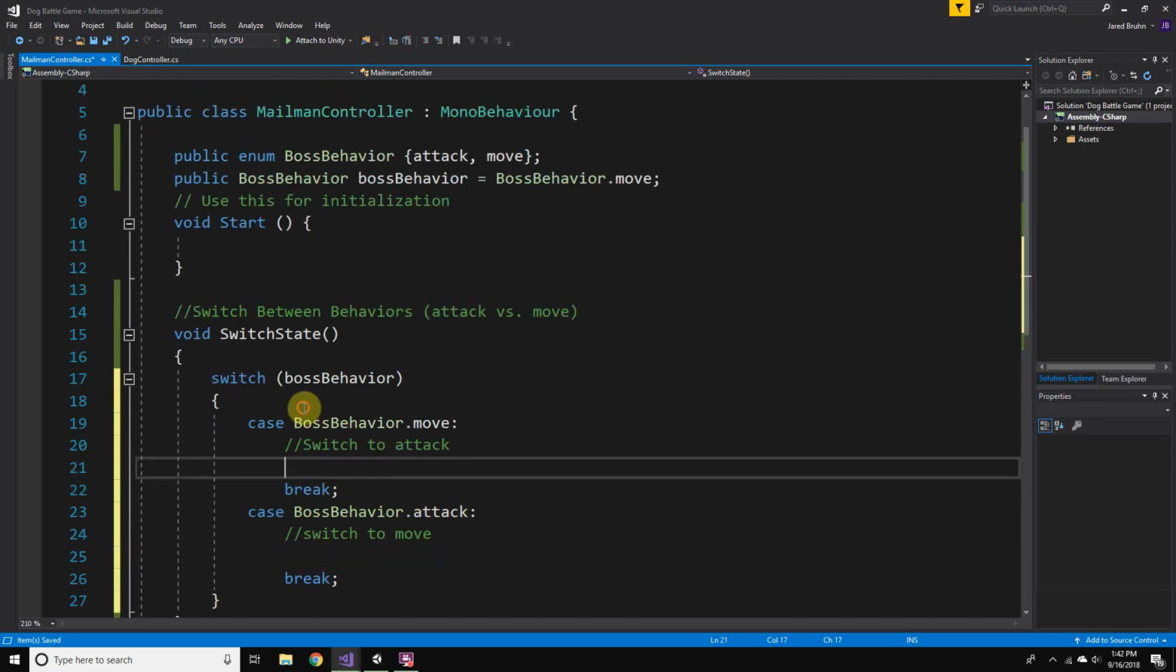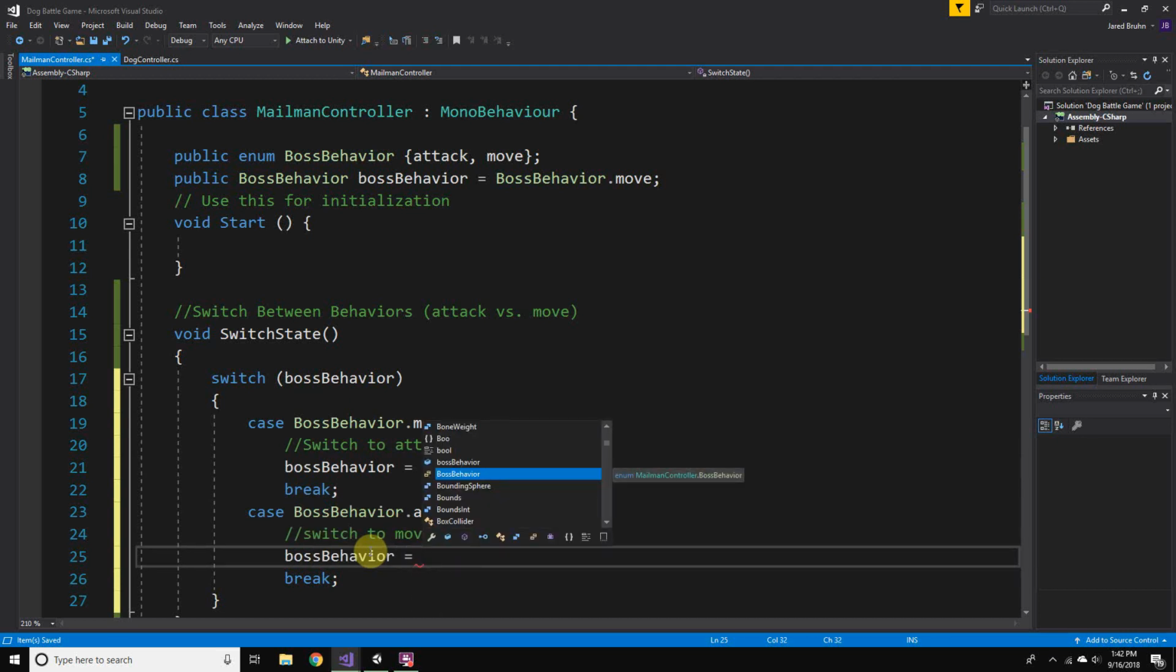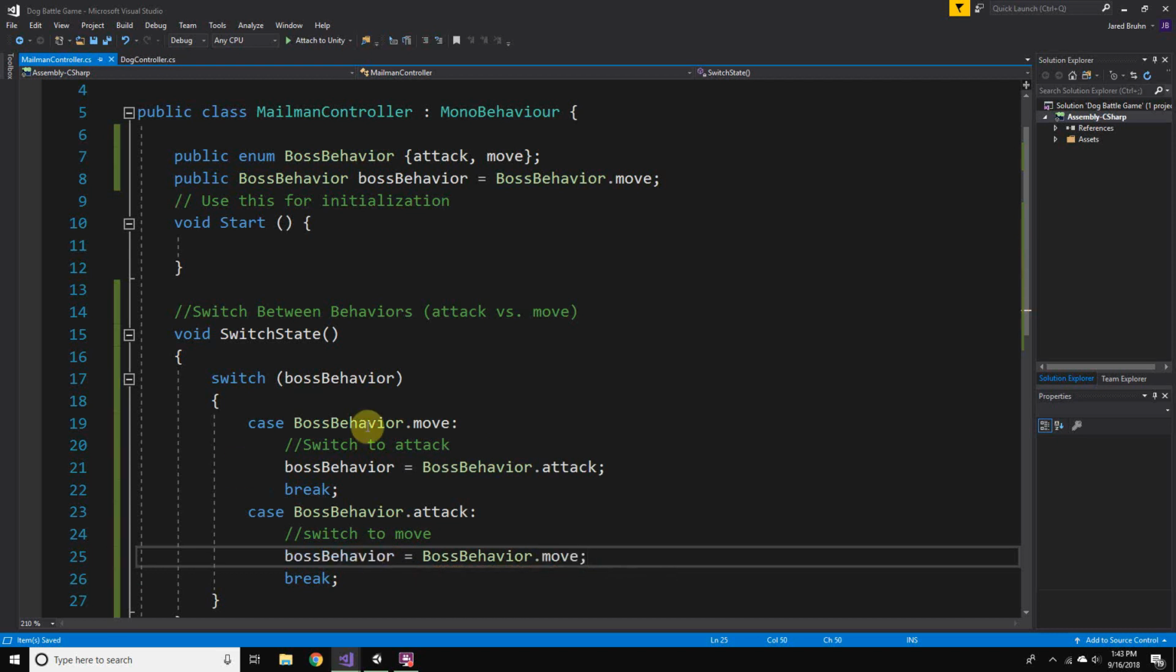Okay, so if we're in move, we can change our current boss behavior to attack instead. So we'll do boss behavior equals boss behavior dot attack, and then we'll do the same over here. Our boss behavior that's attached to our class is boss behavior dot move. So now we switch between these two.